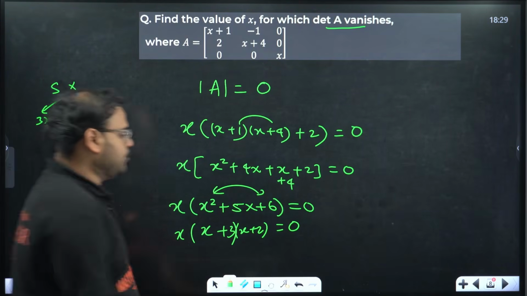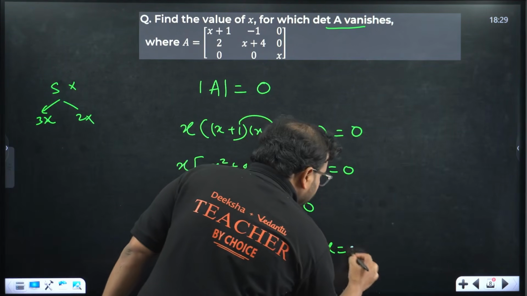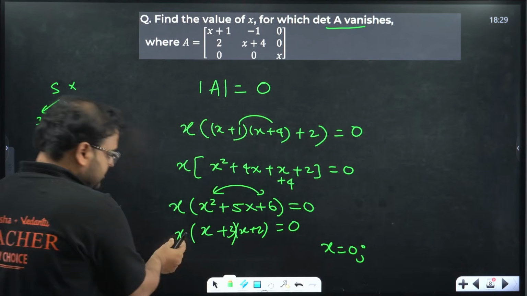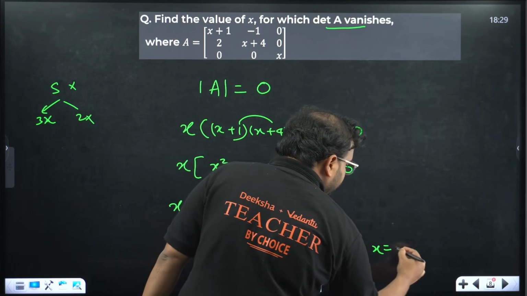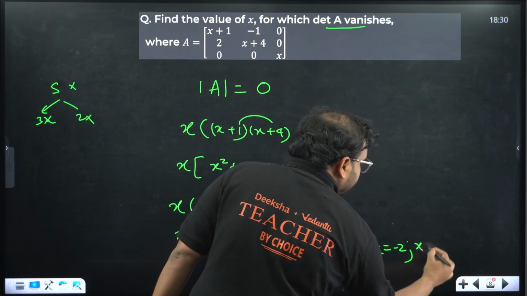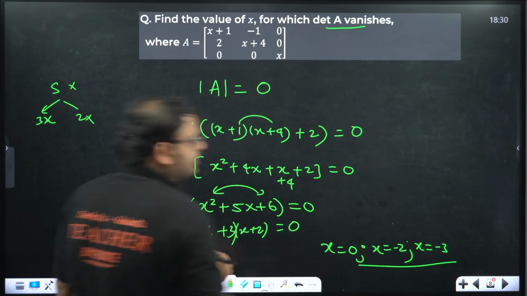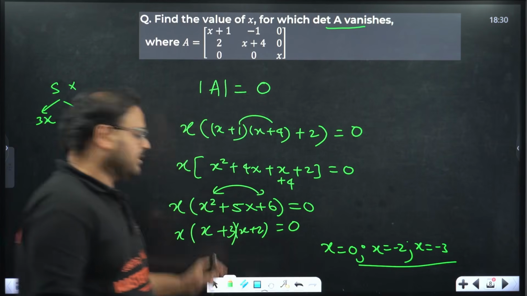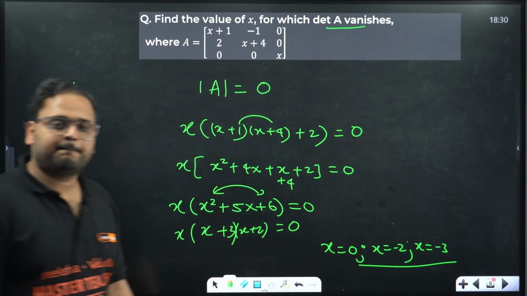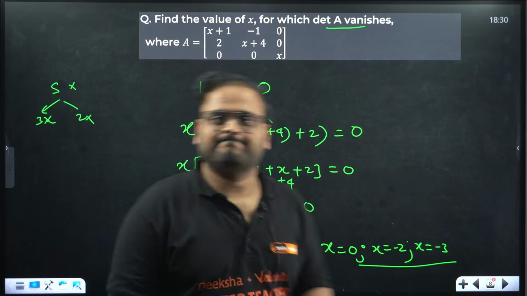You have a total of 3 values. Either x can be 0 from the first one, or it can be minus 2, or it can be minus 3. So 3 different values: 0, minus 2 and minus 3. Clear? Any doubt in this part?